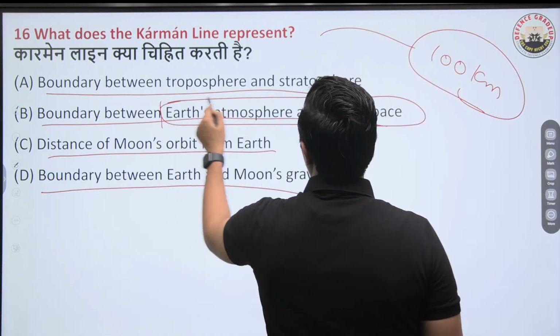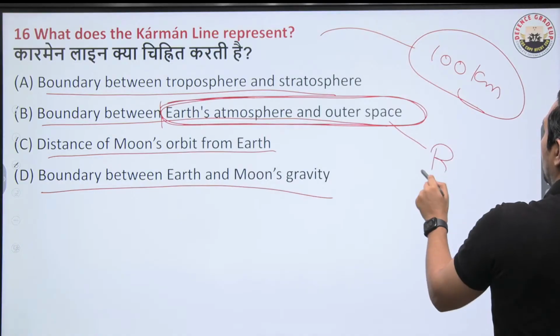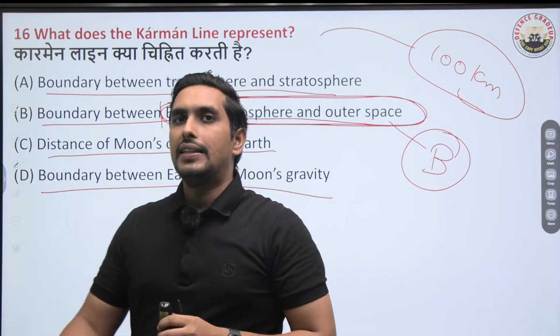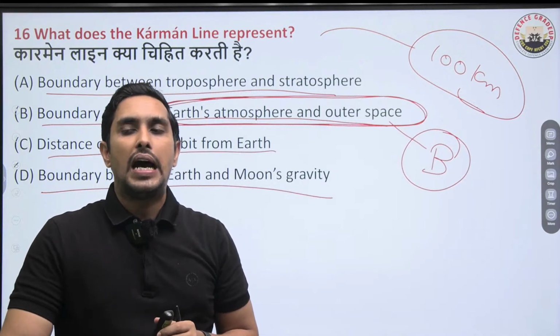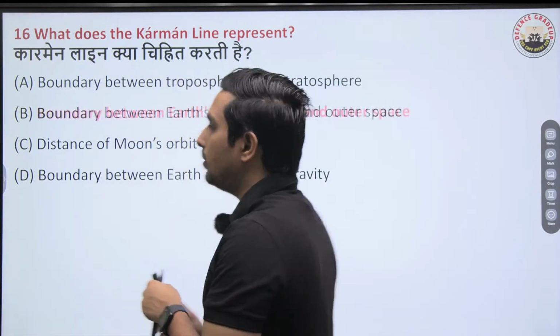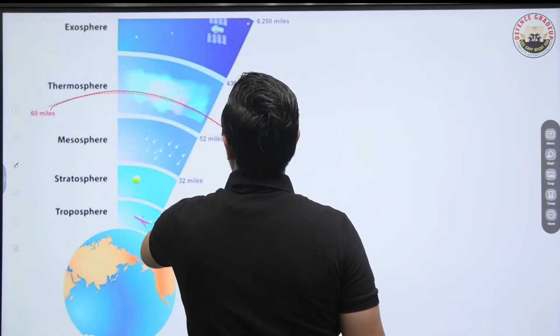So beyond the Kármán line, space is starting basically. If somebody asks you where space is, you will say that beyond the Kármán line we have the starting of space. It is around this point, as you can see.